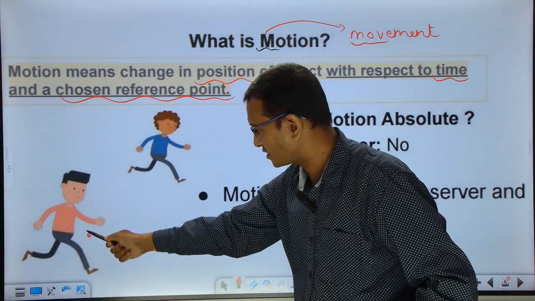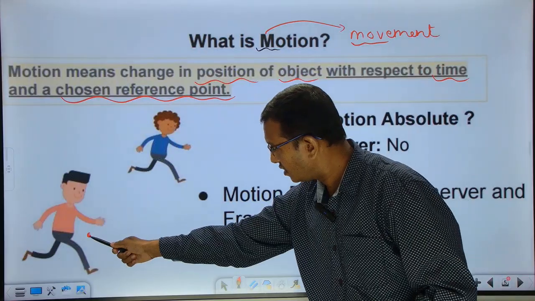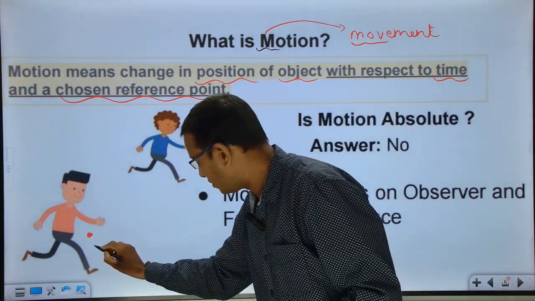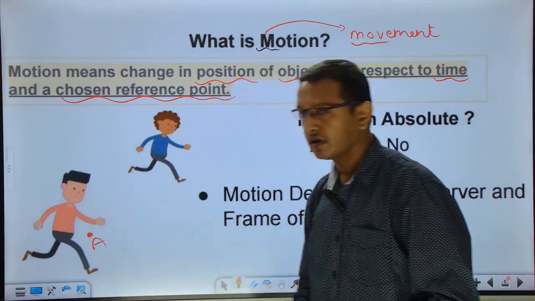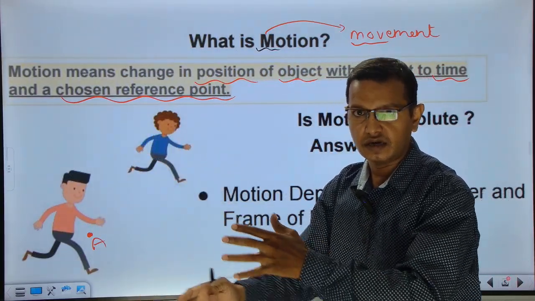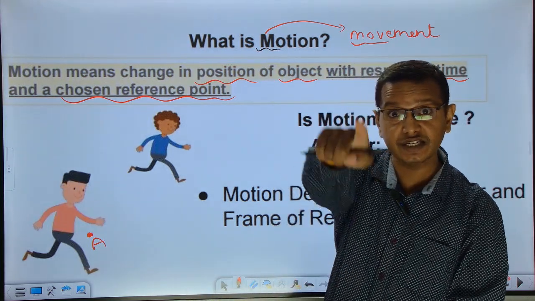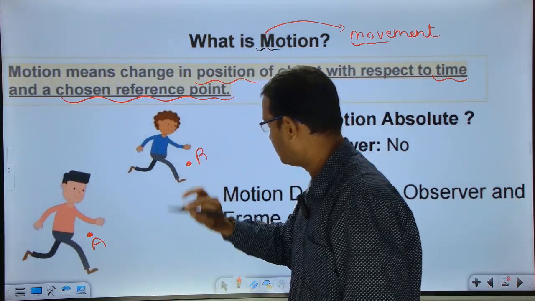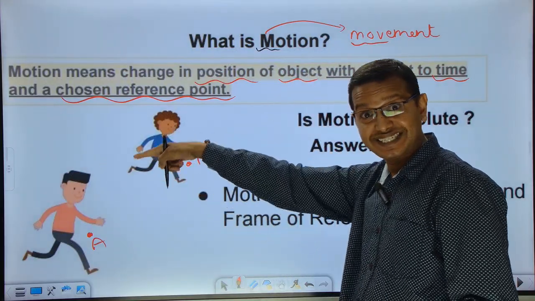You can just see there is a person here. So this guy, for example, is initially at, say, position A. Now this guy is moving, or he's running. So when he's running, what he's doing is changing his position, from position A to this point, which I'll call position B. So from A to B, he has changed his position.